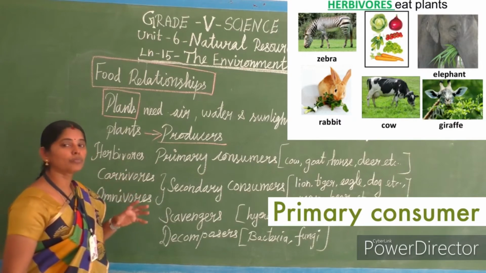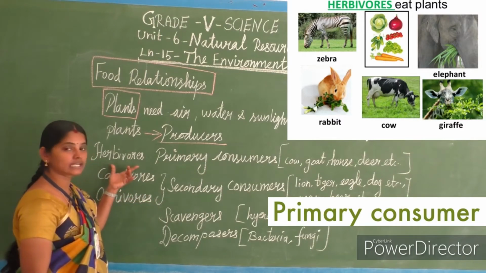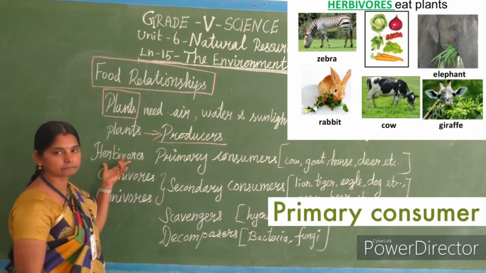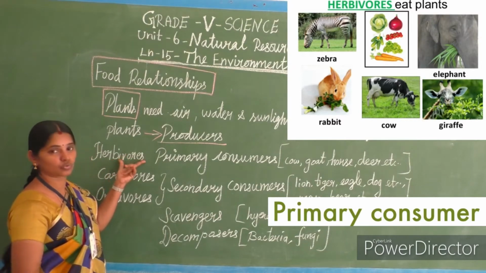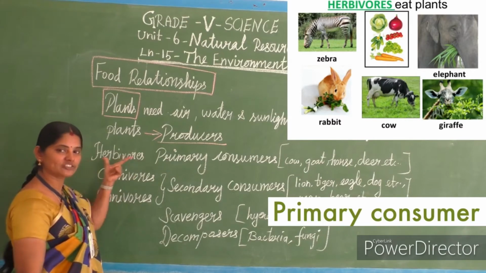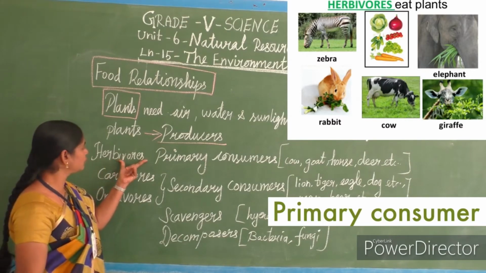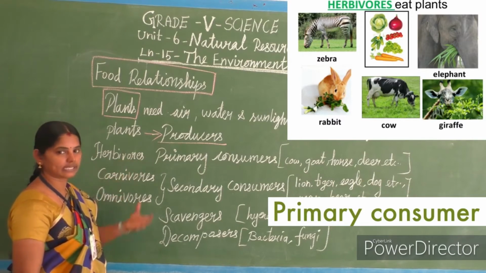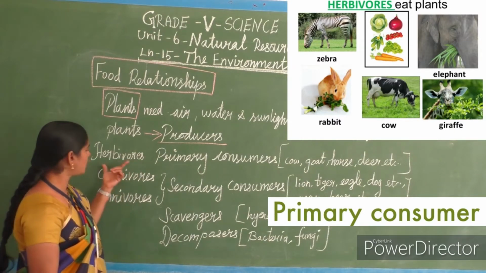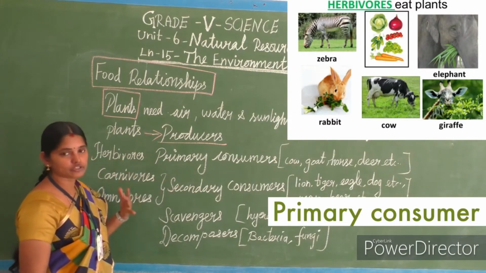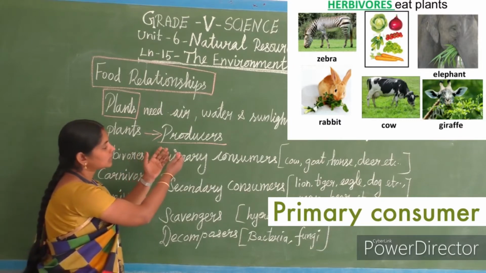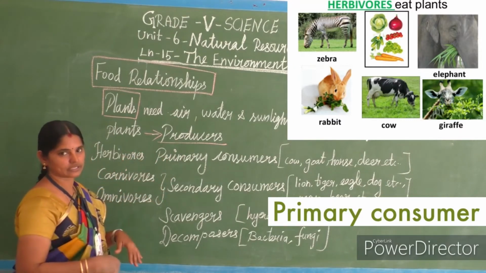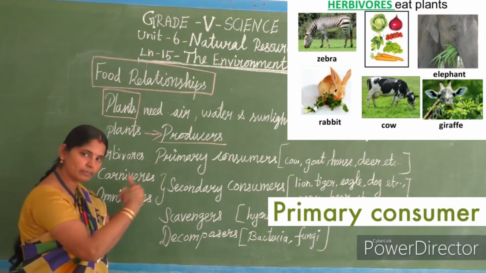So those group of animals, we call them herbivores, because herb means plants. Vores, V-O-R-E-S, means taking in as food. So, herbivores. Those kind of animals are called herbivores. So these animals consume the plants.